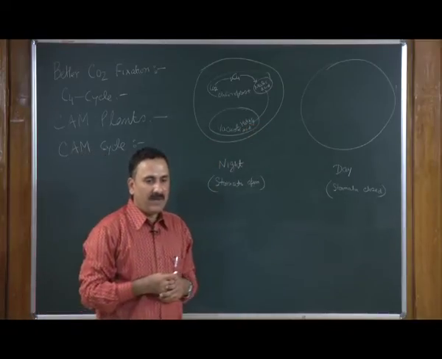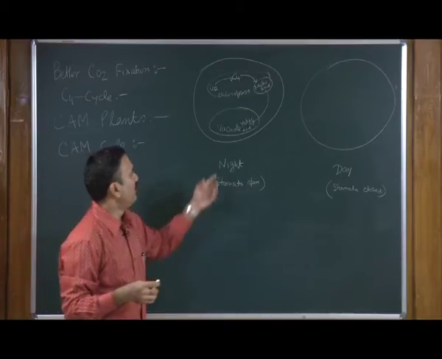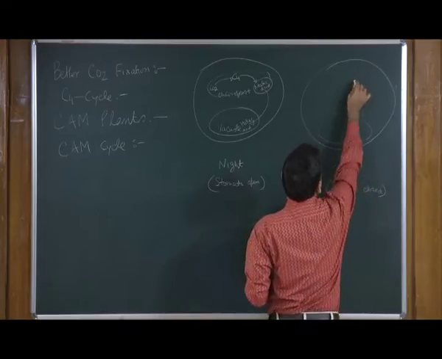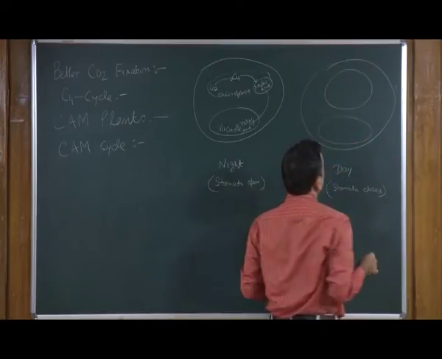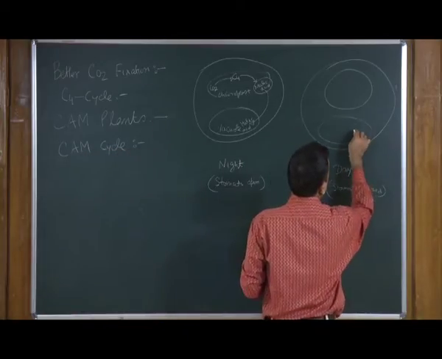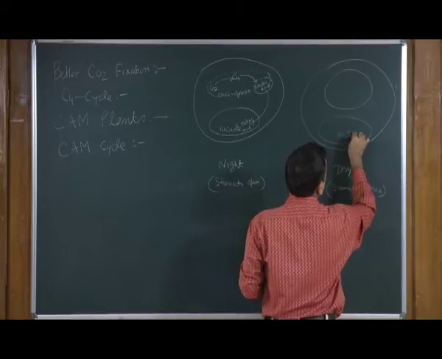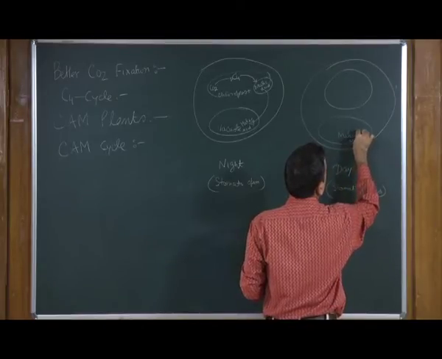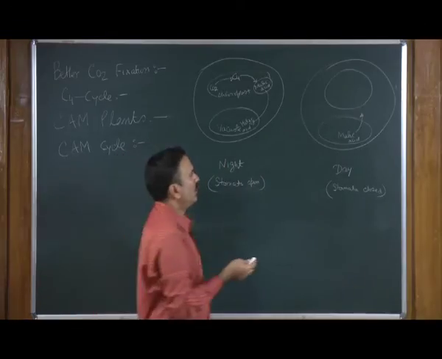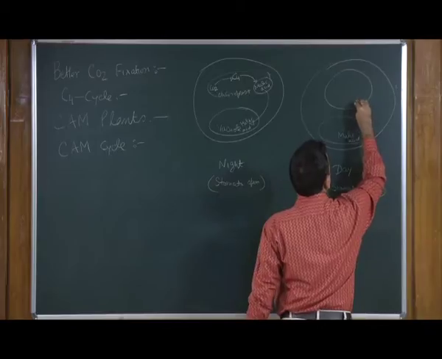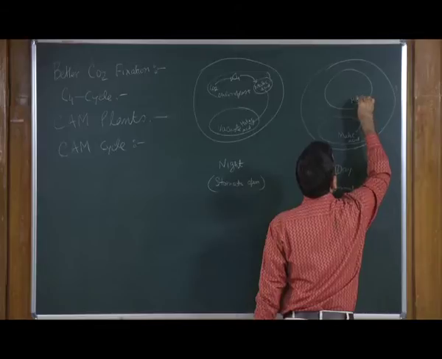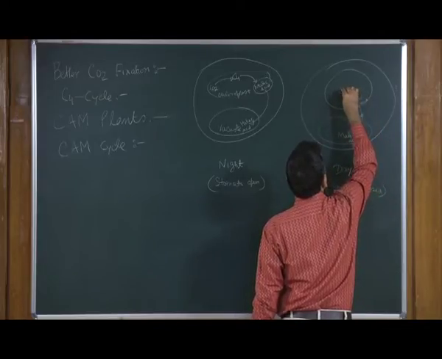Once the day comes, the malic acid is present in the vacuole, and this is the chloroplast. The malic acid comes out and goes to the chloroplast, and the malic acid releases the carbon dioxide.